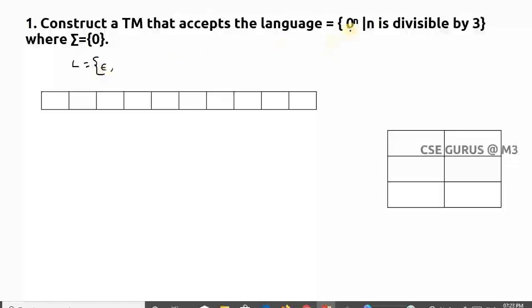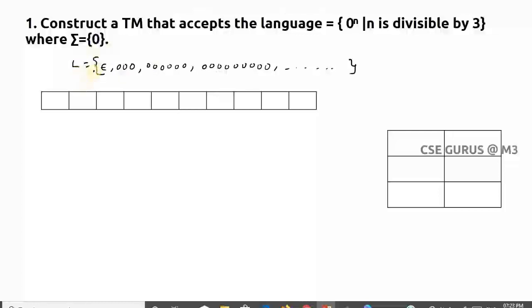Next, how many zeros do you need to take? It is divisible by 3, that's why 3 zeros. Next, 6 zeros. Next will be 9 zeros, like this. This is the language, and remember here I have given sigma equals 0. That means you have only one input alphabet. There is no 1. If I write 1, that means 1 can be somewhere else according to the conditions. But here the input alphabet consists only of 0. So like this, the language.